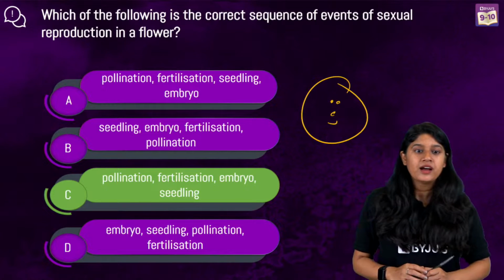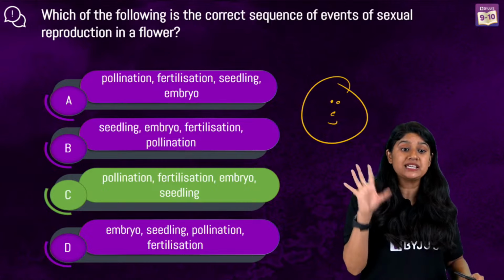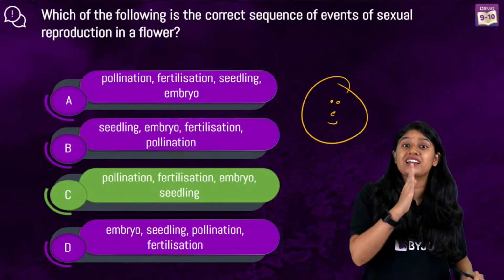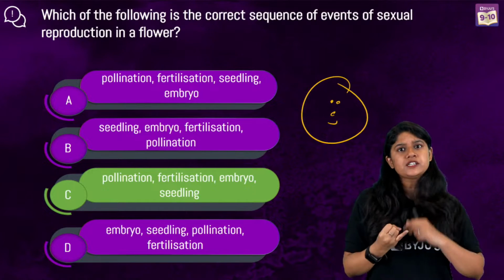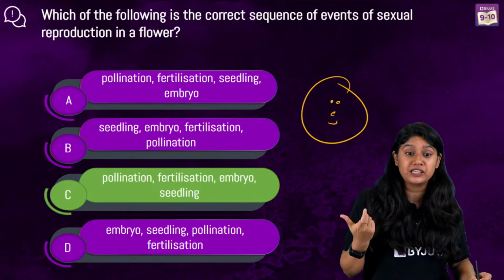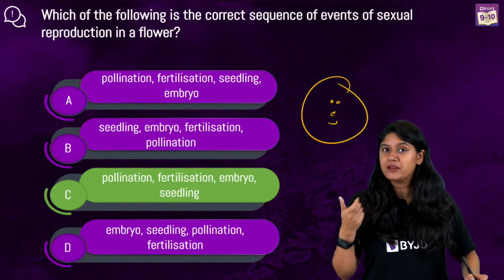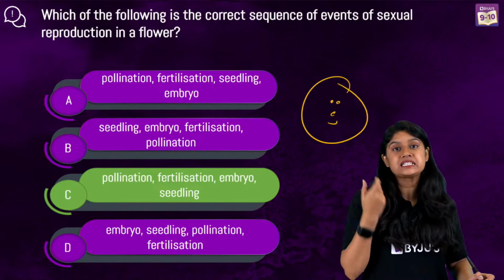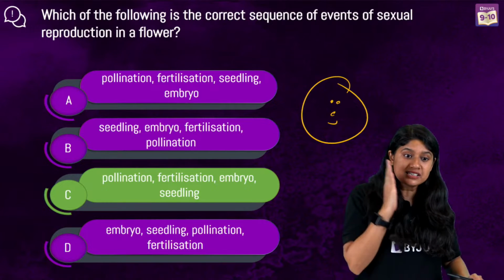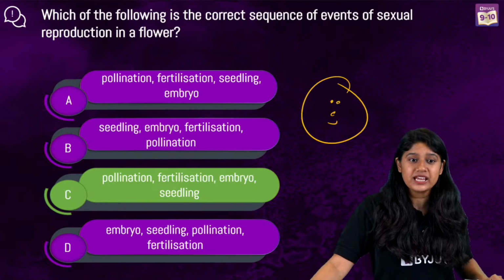No worries. Yes, Jayashi, ma'am, can you explain the C answer? So the option number C is correct because it is in the correct order. First, we'll see the formation of the pollen grains, then the transfer of the pollen grains, which is nothing but the pollination. Then we have the fertilization, then the embryo, and at the end, the seedling. These are the steps that we have. I hope that it's clear.